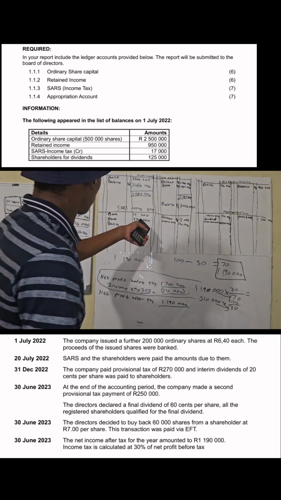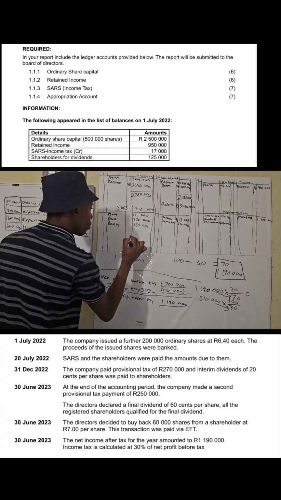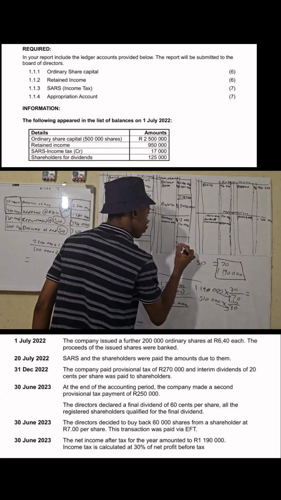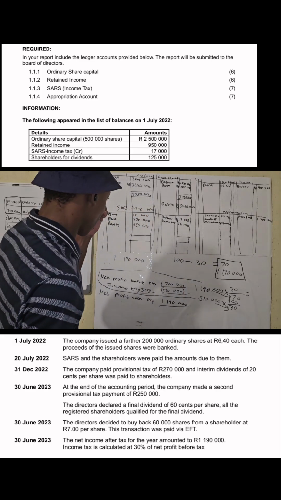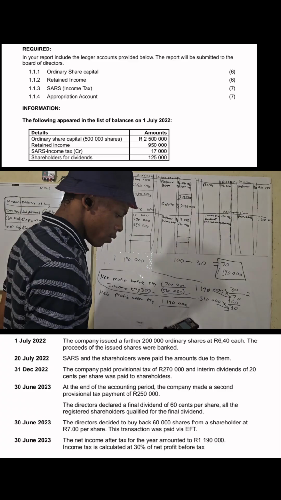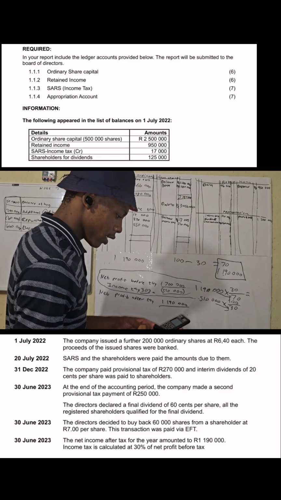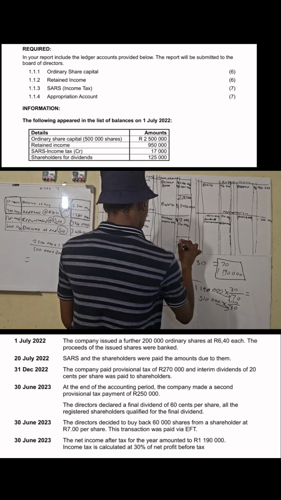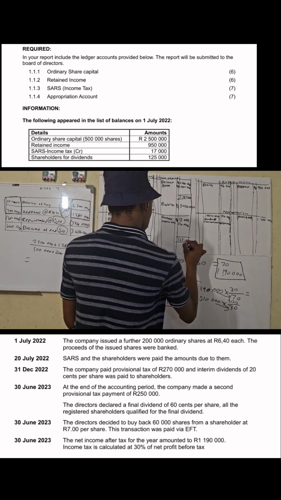I close off here. Let's see: 17,000 plus 510,000 gives 527,000.